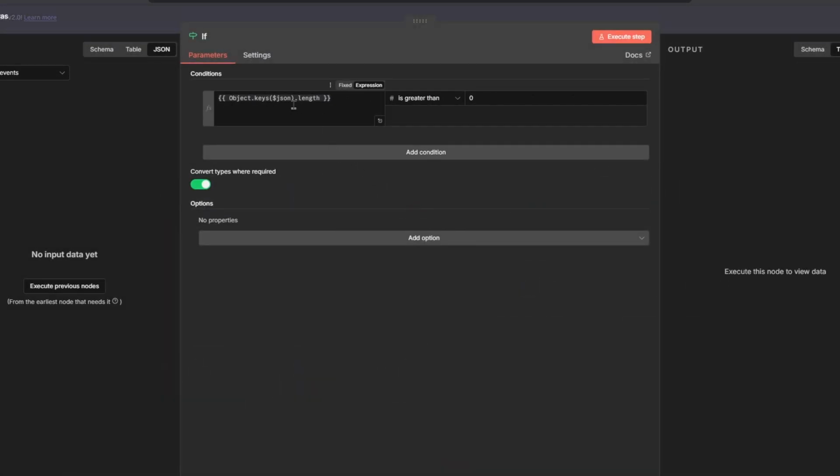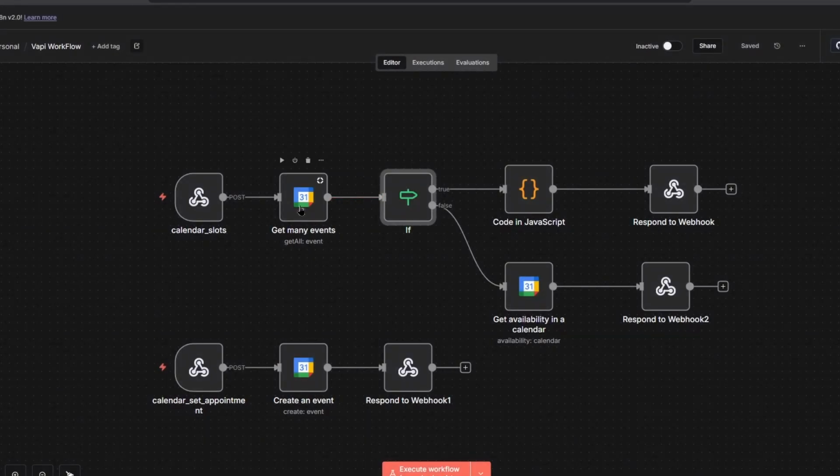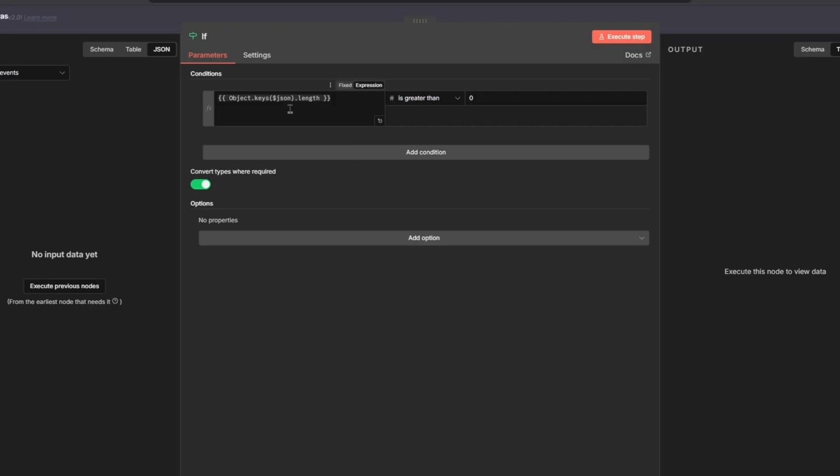In the if node, the code that I had before checks the length of the item. As I said before, if Google Calendar returns nothing, then we're going to output empty data. The empty data is basically an empty array. The code that I had before checks the length of this array. It turns out that even though this array is empty, the array still has a length of 1. So the issue I was running into is that before I was checking if the length of the array is greater than 0, then the expression is true. But since the length of the empty array is also 1, it also triggered the true.